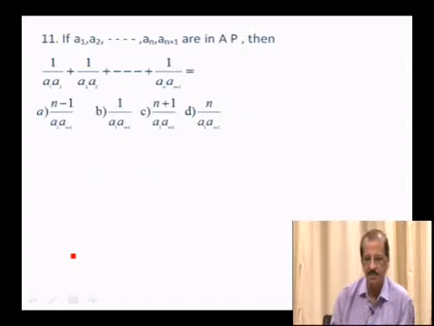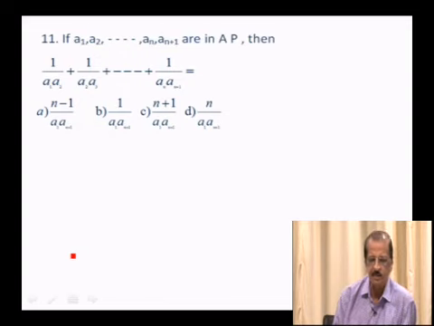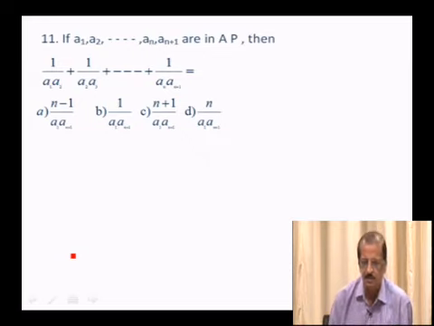So let us go to the next question, 11th one. If a1, a2, ..., an plus 1 are in AP, then 1 over a1 a2 plus 1 over a2 a3 plus ... plus 1 over an an plus 1 is equal to. First option A is n minus 1 over a1 into an plus 1. Second option B is 1 over a1 into an plus 1. Third option C is n plus 1 over a1 into an plus 1. Fourth option D is n over a1 into an plus 1.